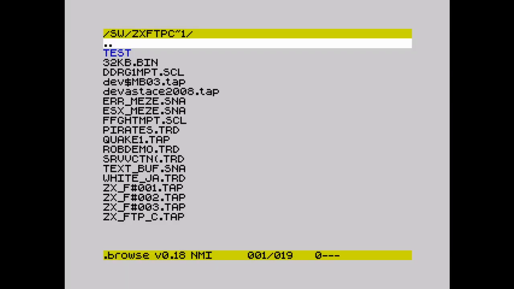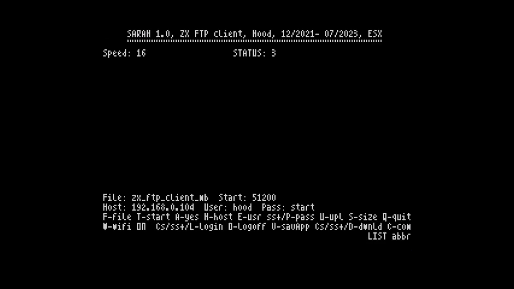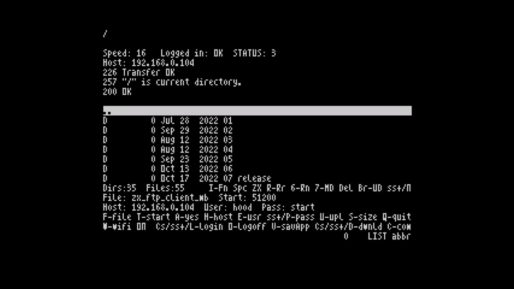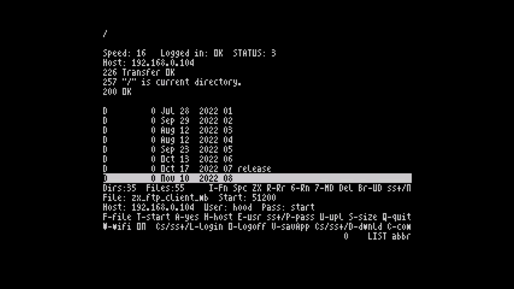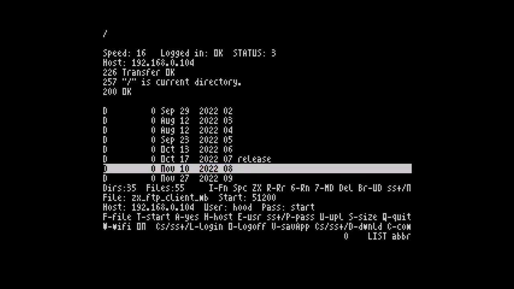We are logged in, of course, still. And of course the client can do various functions. It can find files, mark or unmark files, create directories, rename files, and that's it. So that's it for this preview.